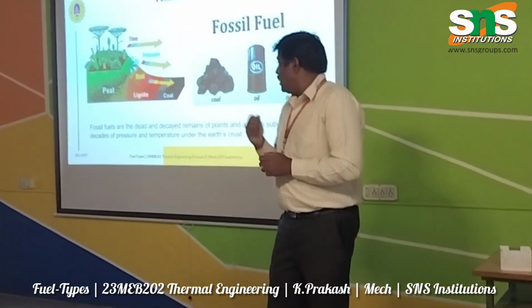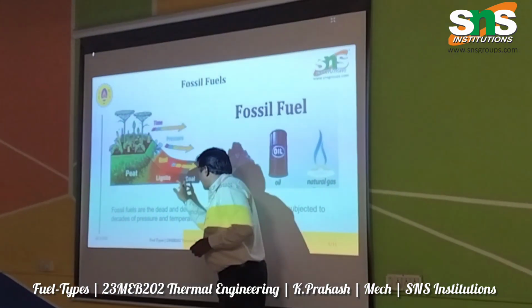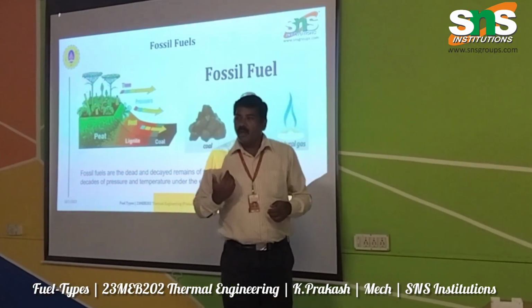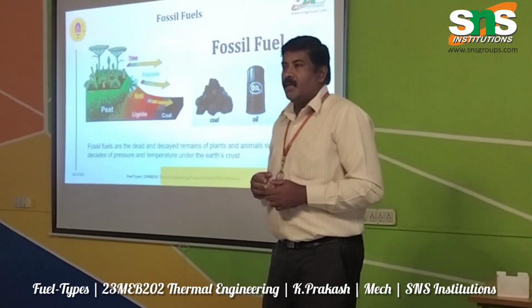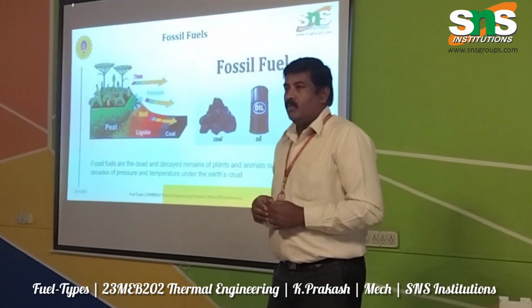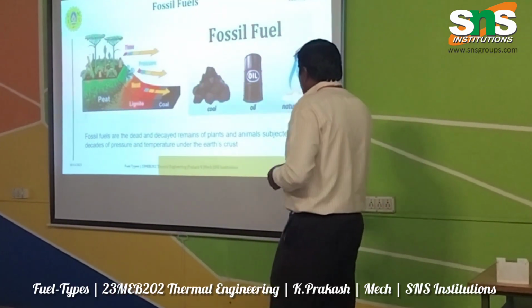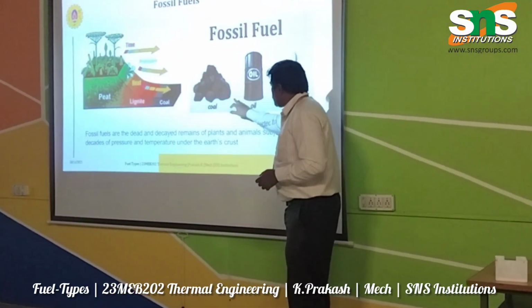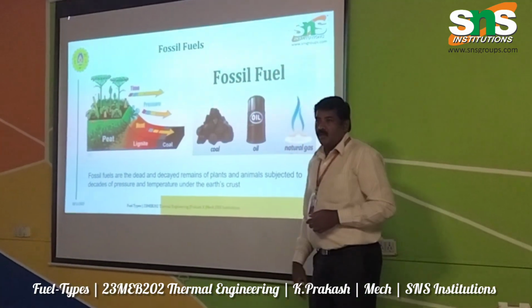So there we get lignite, which is the second one. Coal we get in India, and we also import coal from Australia, South Africa and many other places. All the fuels we get from the earth are called fossil fuels.